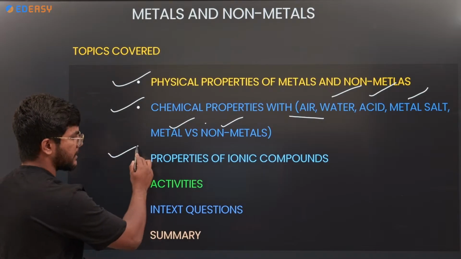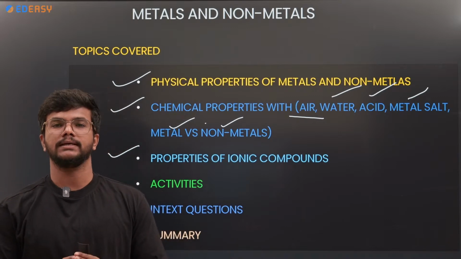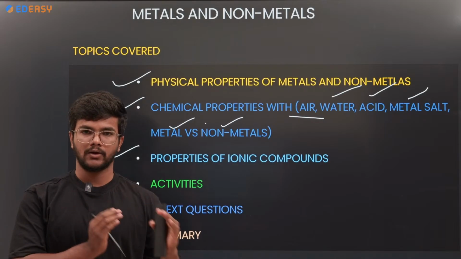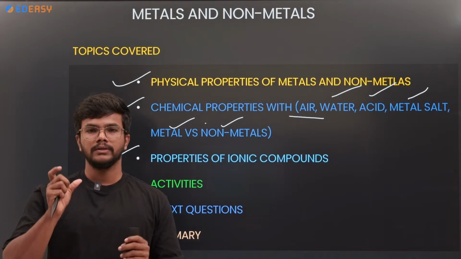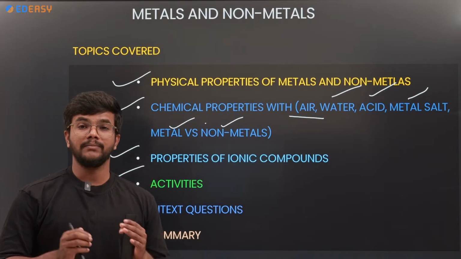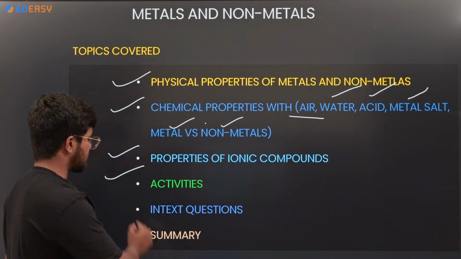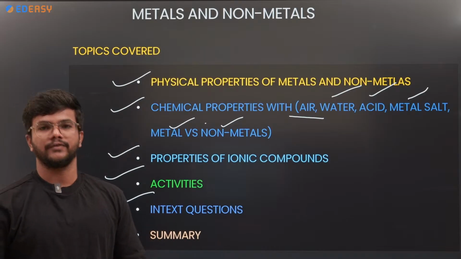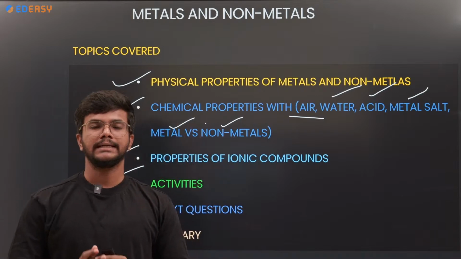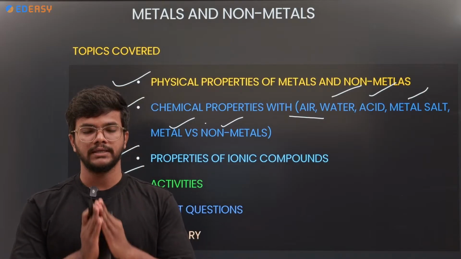Next, properties of ionic compounds. Ionic compounds will be the new word in this complete 10th grade. There are different types of compounds like covalent compounds and ionic compounds. Then activity-based explanation, where chemical properties are explained with the help of activities. And last is NCERT questions, the questions at the end of the unit, which will be discussed in this session. So these are the topics we are going to cover.